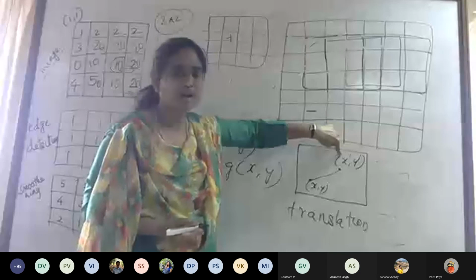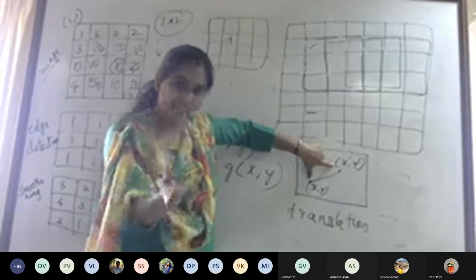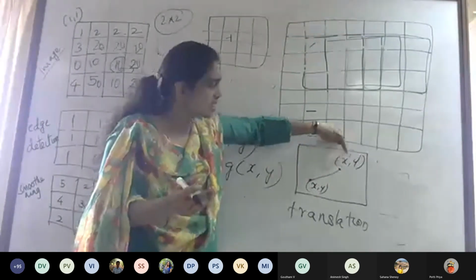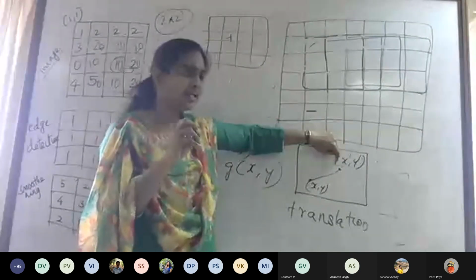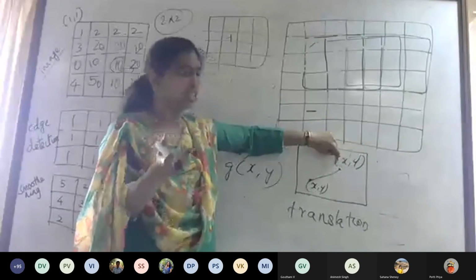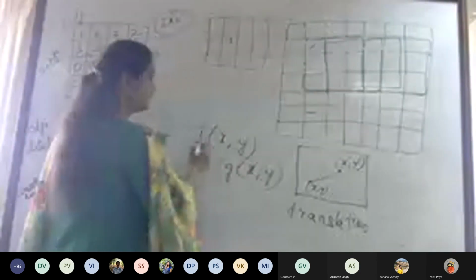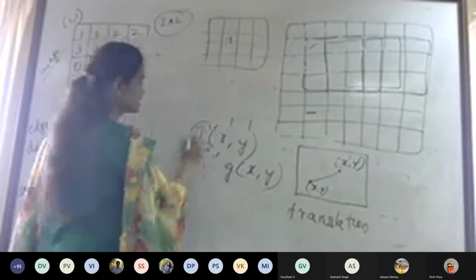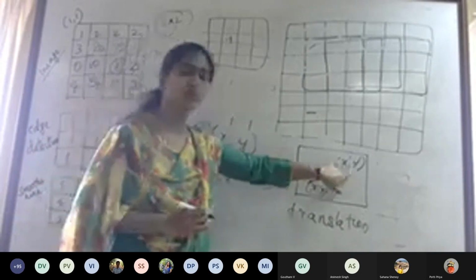Please remember x and y refer to the location. Now the intensity at this position becomes I of x dash y dash. Say this is 50. 50 is my intensity value here.